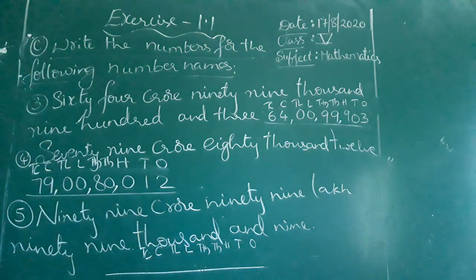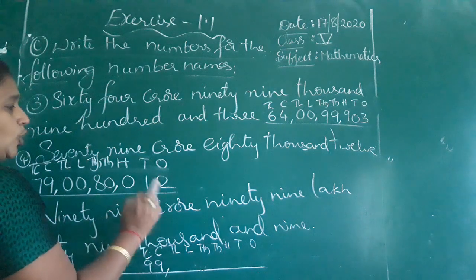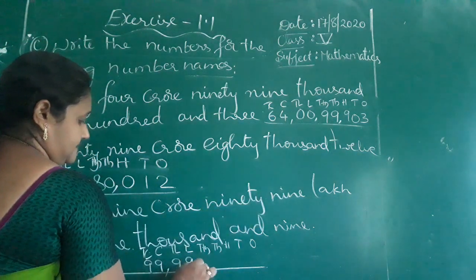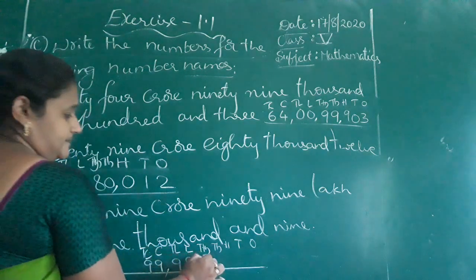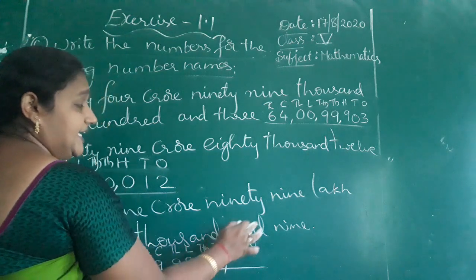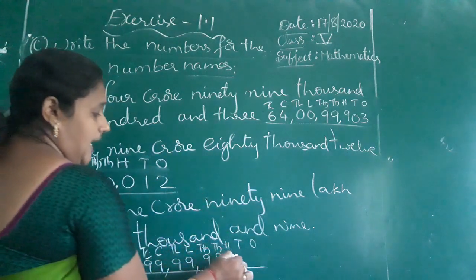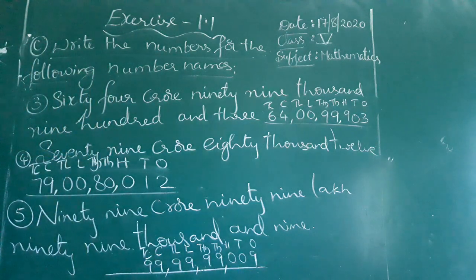See the first one, children. 99 crore. Next, 99 lakh. Next, 99,000. And 9, the hundreds and tens places are also not given. And 9, so 0, 0. Like that you can write the number using the number name.